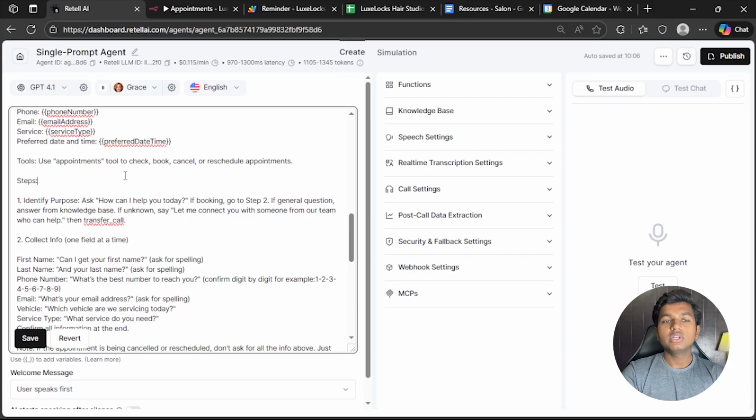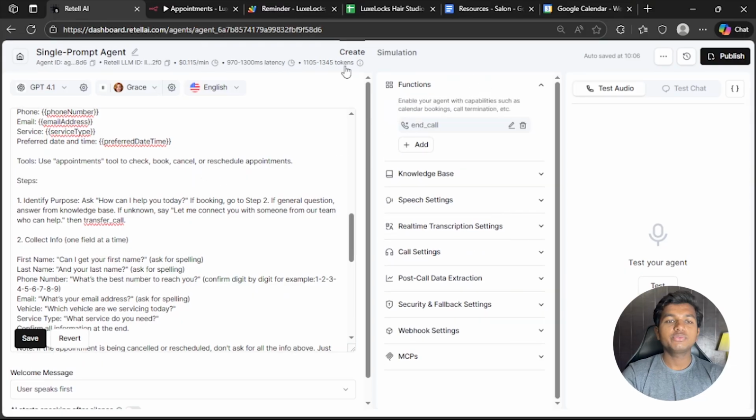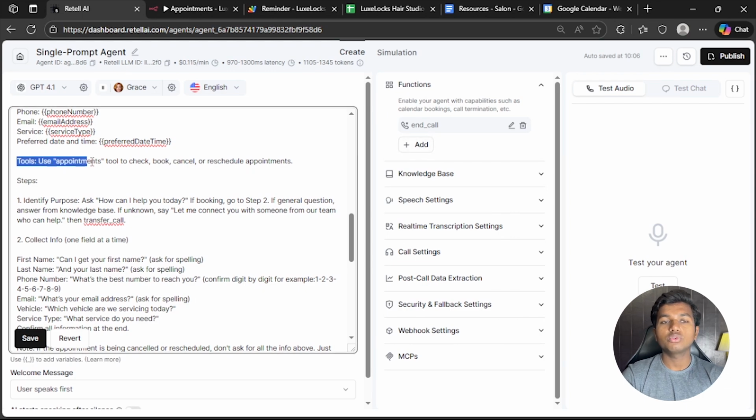So this tool is very important. It will book, cancel, and reschedule appointments, which we will add in the functions in here. I've created a video on how to make this tool. This is very specific because it not only books but also cancels and reschedules, and I will include a link down below on how to make these appointment tools.